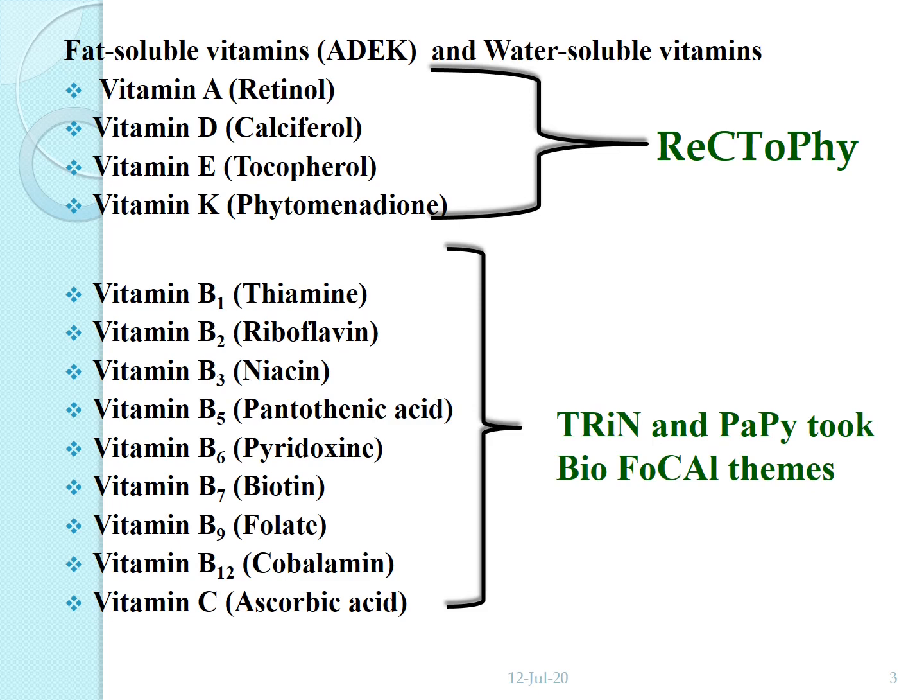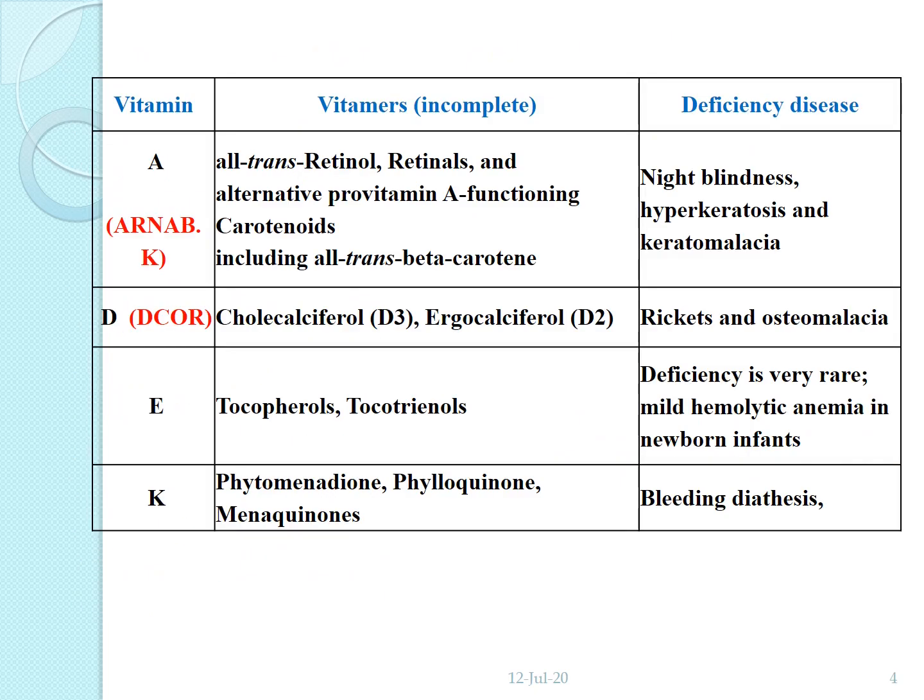Okay. Then we will see the vitamins and also the deficiency diseases of fat soluble vitamins. First of all, vitamin A is otherwise called retinol, present in animal origin.